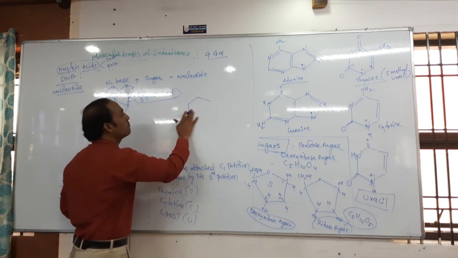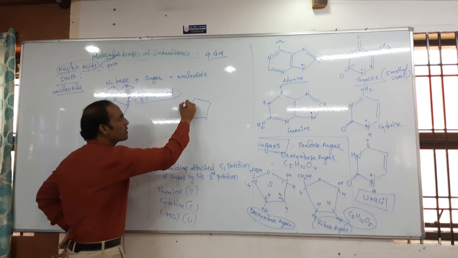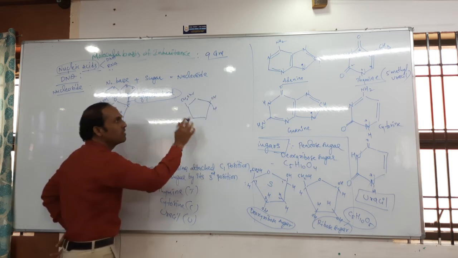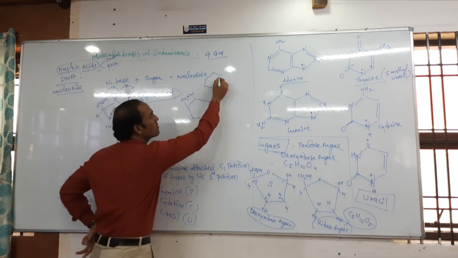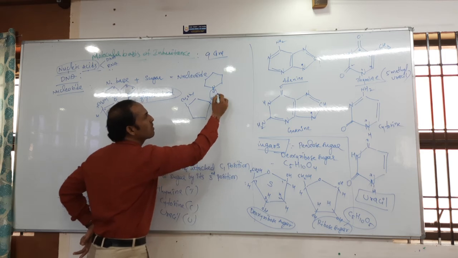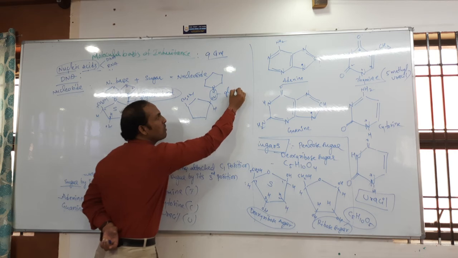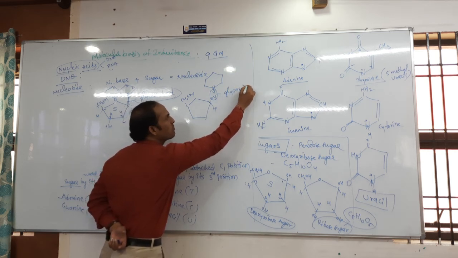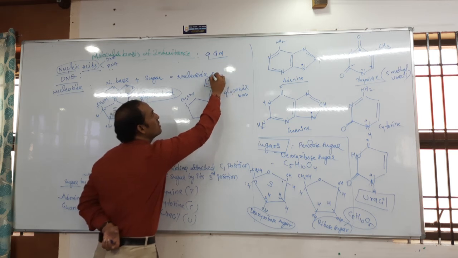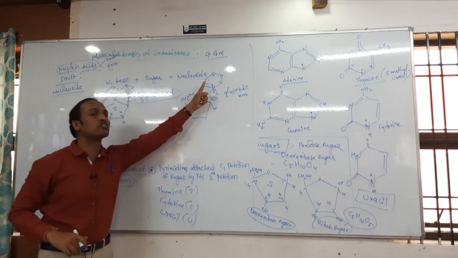This is one of the sugars. Okay, CH2OH. Same here, OH is present. Here, what is the name of this? NH is there. Here also one of the bonds is formed, and a water molecule is removed. What is the name of the bond formed? A glycosidic bond is formed here also. But in which position is the glycosidic bond formed? Which position of the sugar, and which position of the nitrogenous base?